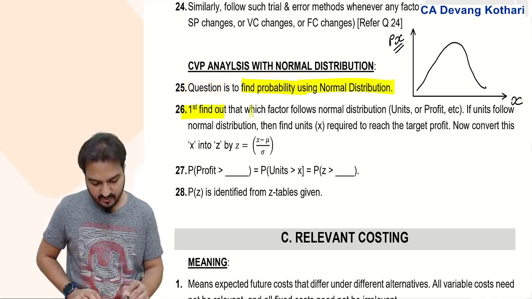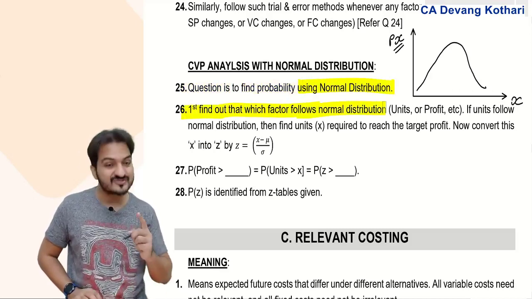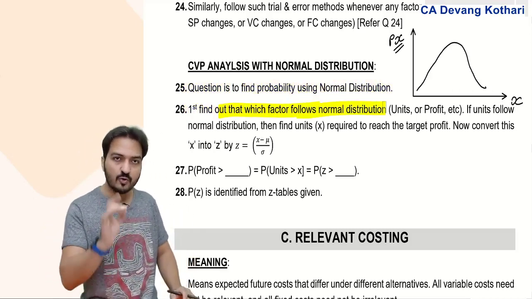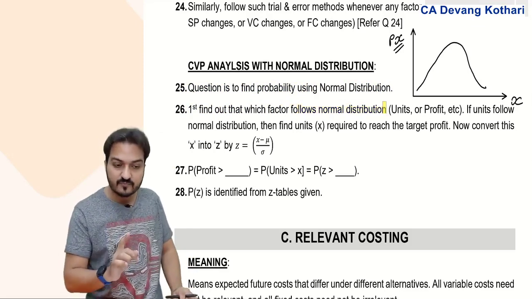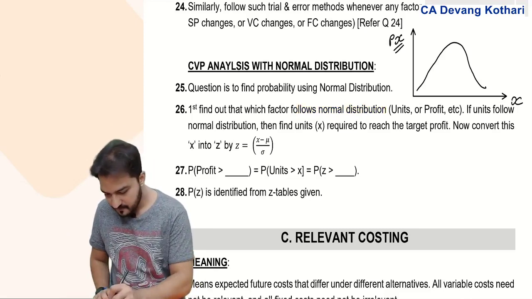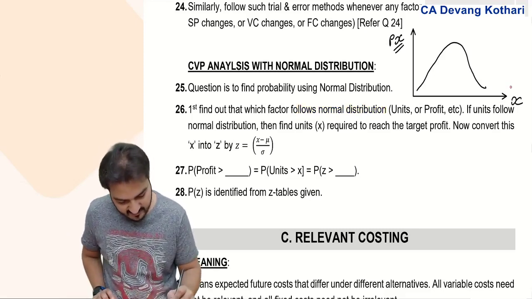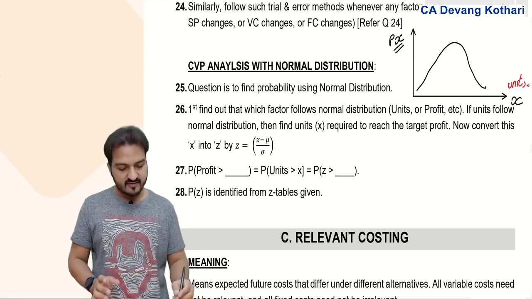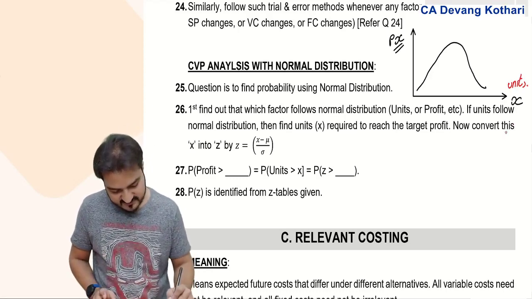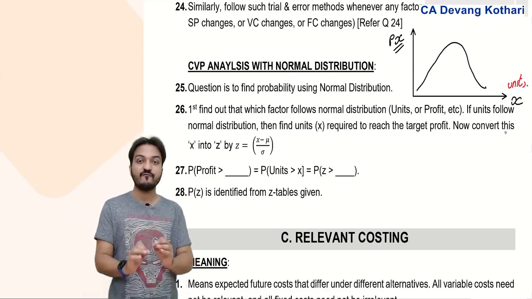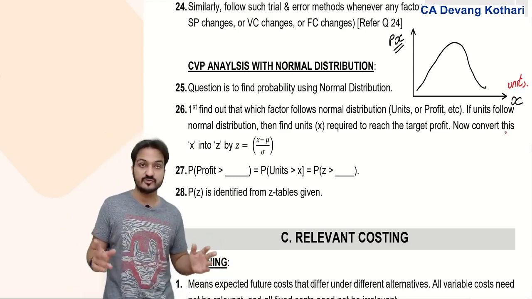First, you find out the factor which follows normal distribution. Be careful, in such cases, the question will specifically tell you what follows normal distribution. The question might tell you that units follow normal distribution, or that sales rupees follow normal distribution, or that the profit rupees itself follows normal distribution.